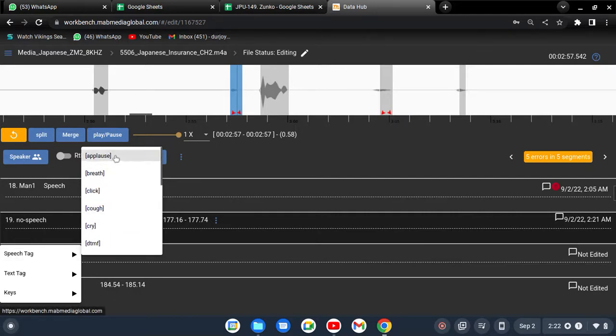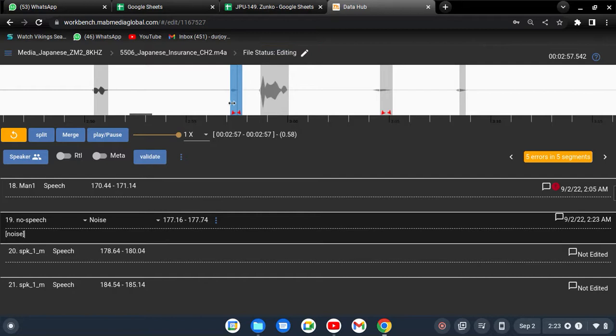There are so many tags in here, like breathe, click, cough. If the person is coughing, you will not mark that as a cough. No need to. If the person laughs, you will not mark that as a laugh. No need to. If you don't find any kind of speech in the segment, mark that as noise.